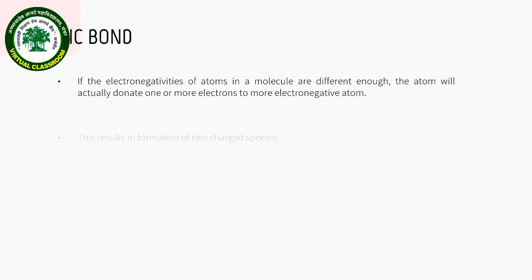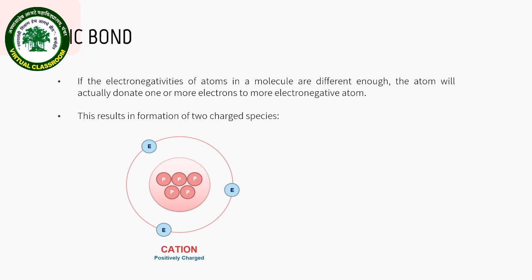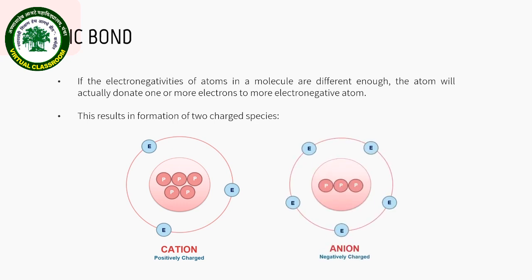This results in two charged species: one is a cation and the other is an anion. The atom that donates electrons is termed a cation, while the atom that accepts electrons is called an anion. Cation is positively charged, while anion is negatively charged.